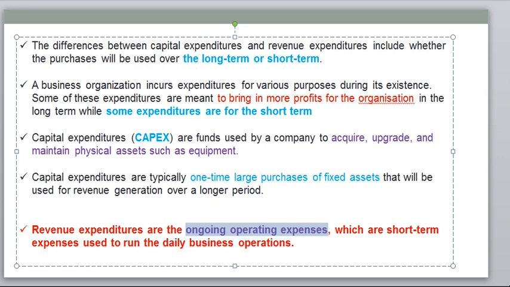In order to run your daily business operations, we can use the revenue expenditure. So that is the difference between capital expenditure and revenue expenditure. Capital expenditure is long term and revenue expenditure is short term. Capital expenditure is used to bring in more profits for the organization in the long term, while some expenditures are for the short term. Sometimes capital expenditures are called capex. They are used by a company to acquire, upgrade and maintain physical assets such as equipment. Capital expenditures are typically one-time large purchases of fixed assets.